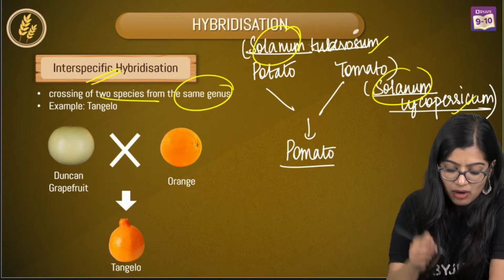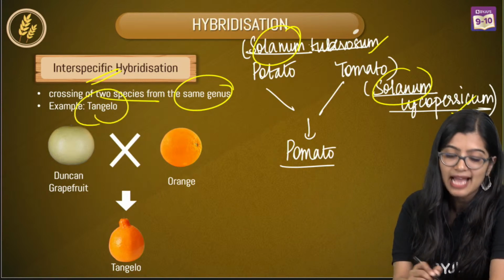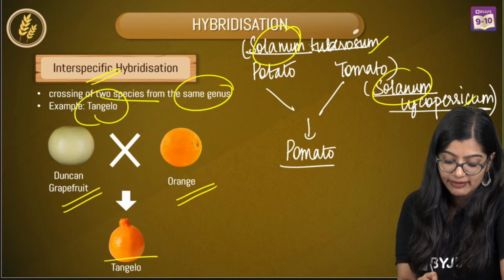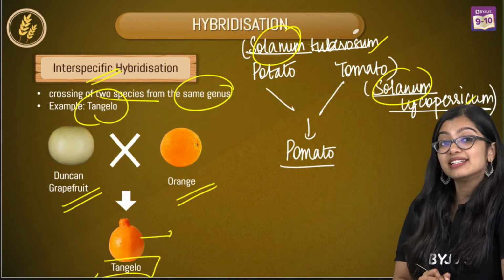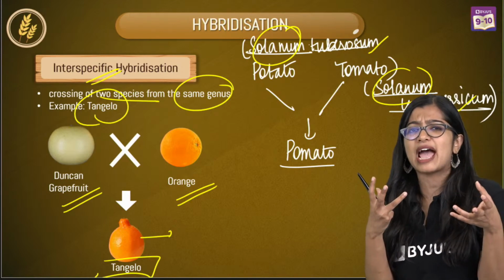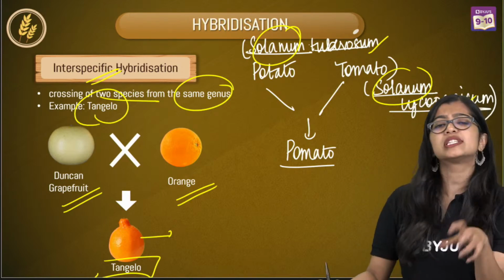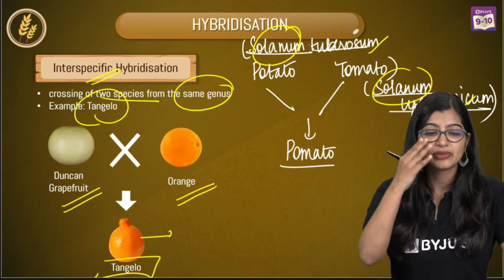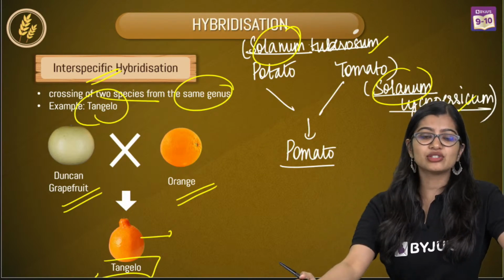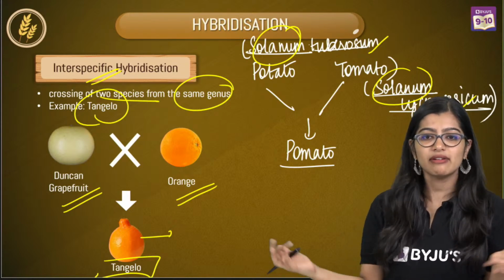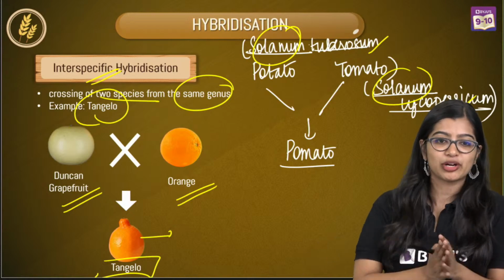Now another example is Tangelo. Tangelo is made from Duncan grapefruit and orange. We see that this has a very good sweet and sour taste, the right kind of tangy that we want. In this particular case, it's also rich in vitamin C, right? Why, if it is not good, did scientists cross it? They were very curious to know what will happen if I take tomato and potato.